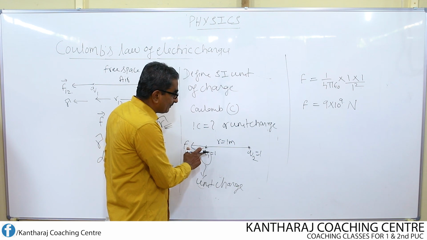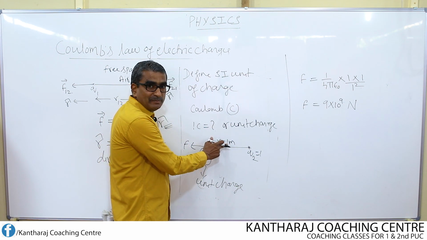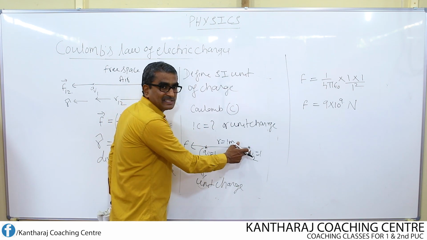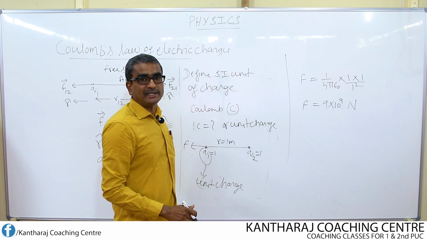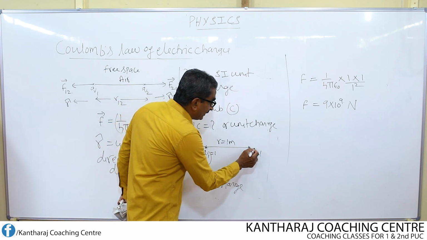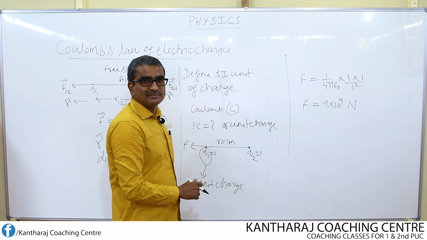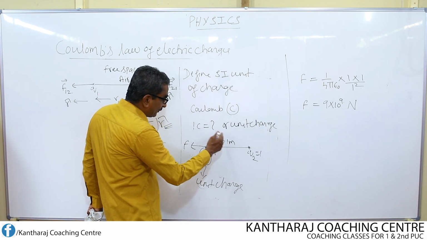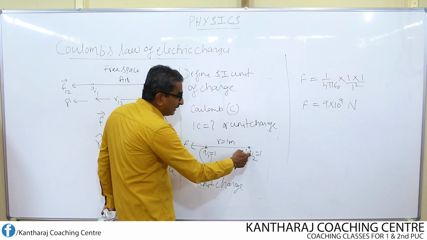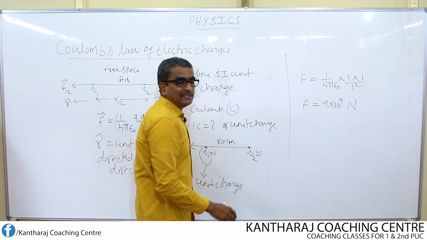Unit charge is the charge which, when placed at a distance of 1 meter from another identical charge, experiences a repulsive force of 9 into 10 to the power of 9 Newton. Similarly, you can also define this as unit charge. Unit charge is the charge which, when placed at a distance of 1 meter from another identical charge, experiences a force of 9 into 10 to the power of 9.